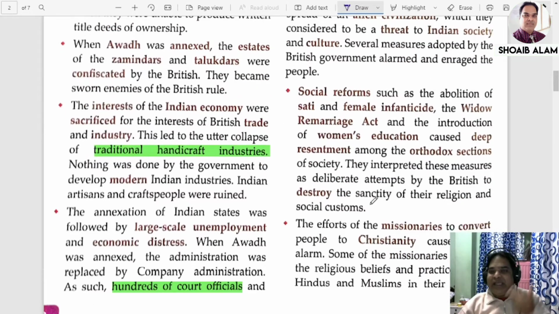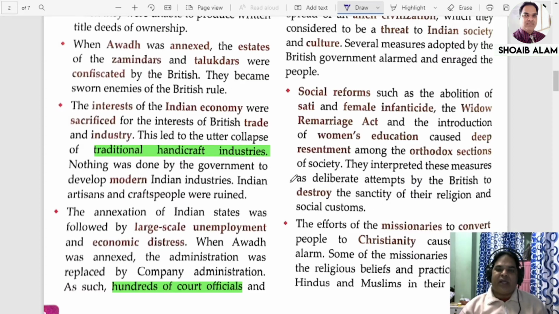This social reformation was interpreted as a deliberate attempt by the British to destroy the sanctity of their religion and social customs. The orthodox people in society thought that the British were intentionally trying to destroy the religion and social customs which they had been following from very old times.